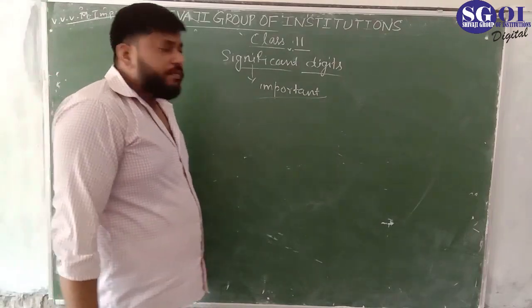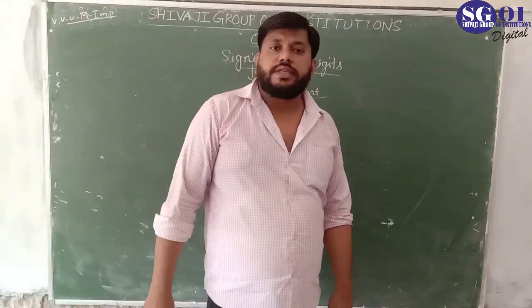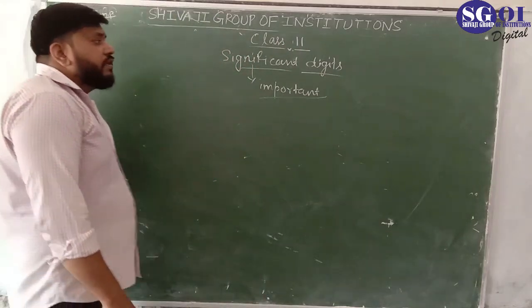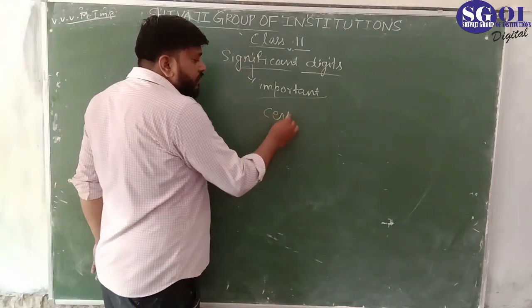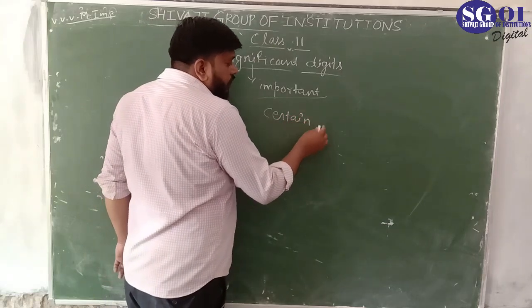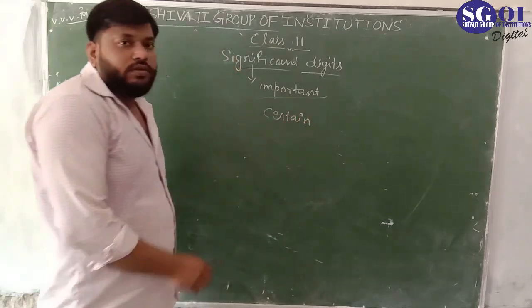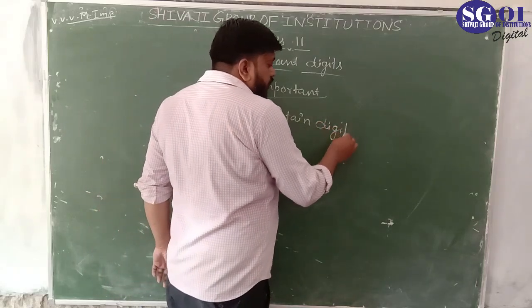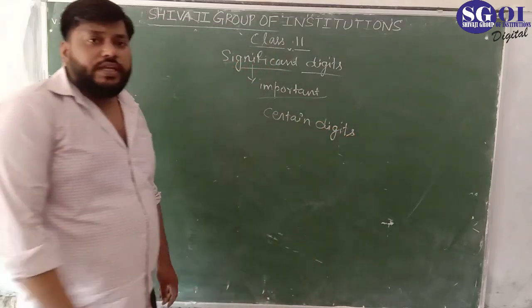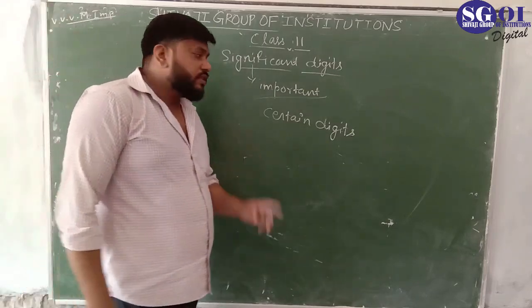When we take any measurement, there are certain digits about which we have no doubt, and we need only one uncertain digit.